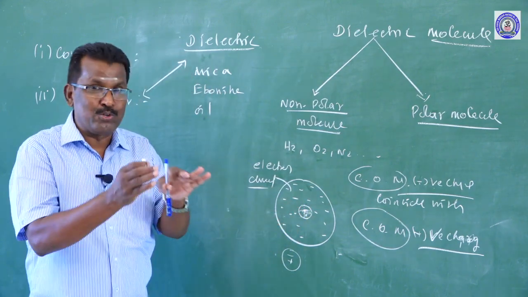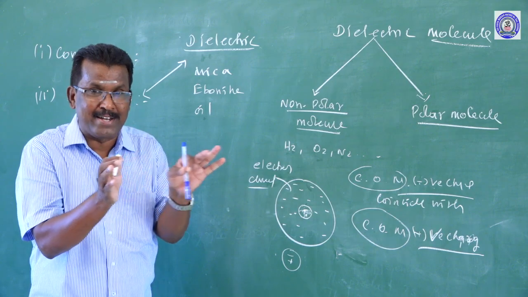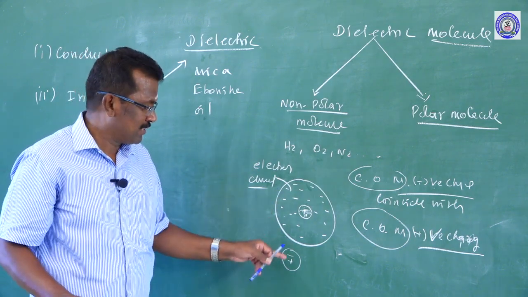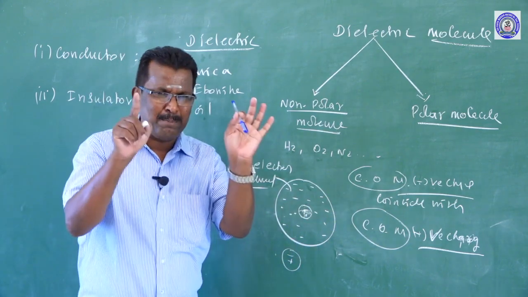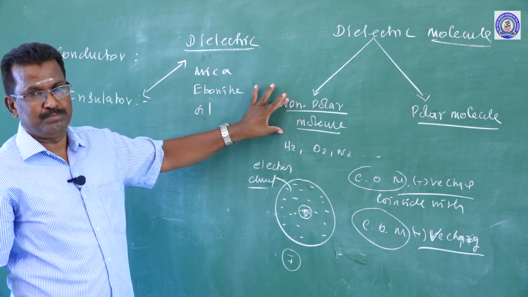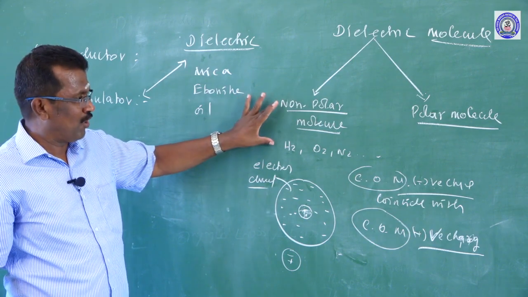They do not produce any polarity. So positive charge and negative charge coincide at a particular point. Such molecules are called non-polar molecules.